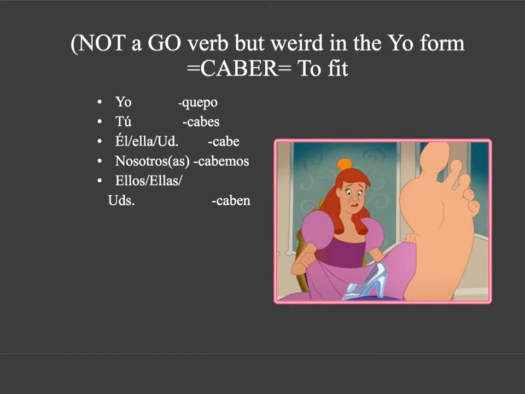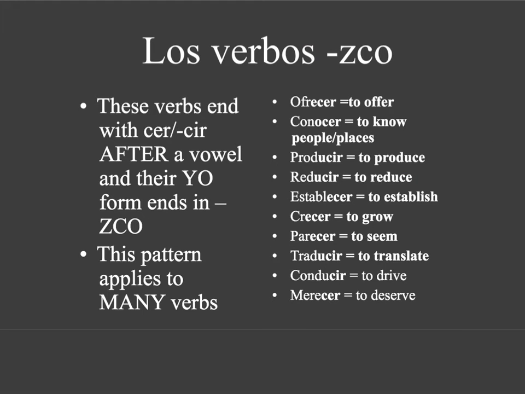Okay, now we move on from go verbs. Okay, this is not a go verb. This verb caber, which means to fit, but it is weird in the yo form. Only in the yo form. The yo form is quepo. Why? Just because it's weird. Okay, the other forms are normal.